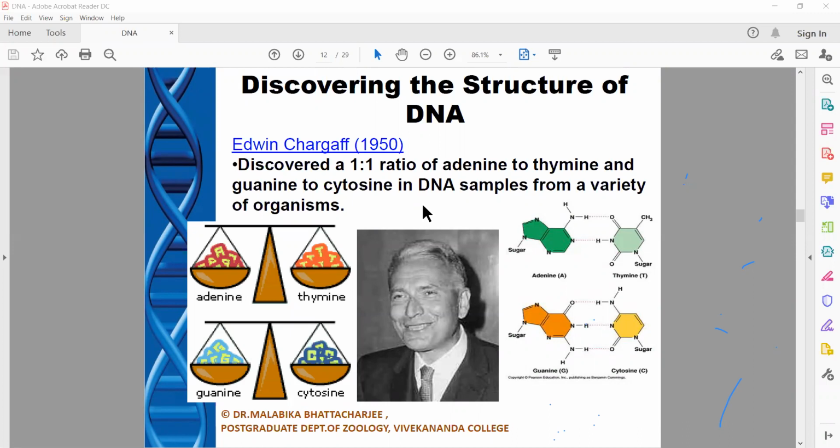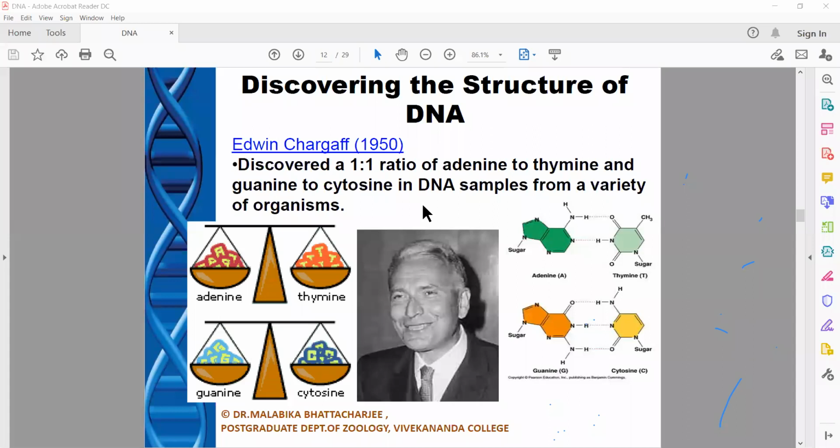We know that adenine and guanine are purines, and thymine and cytosine are pyrimidines, so the ratio of adenine and guanine to thymine and cytosine is the same. So it bears a 1:1 ratio. That is, adenine to thymine is 1:1 and guanine to cytosine is 1:1.